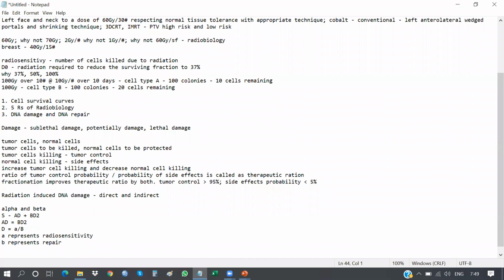Beta does not directly represent repair, but because beta killing is indirect, in the form of radicals, there is a scope of repair.